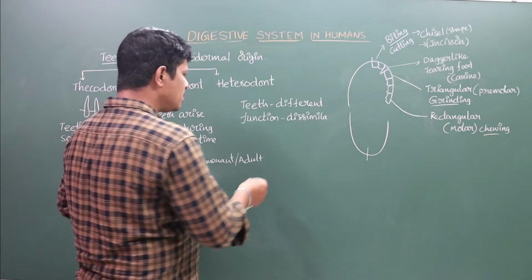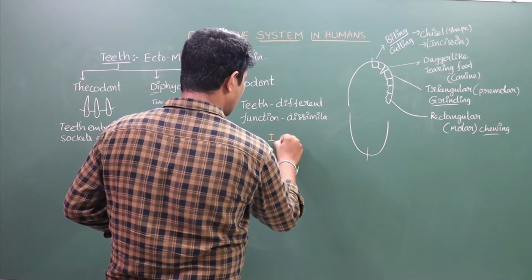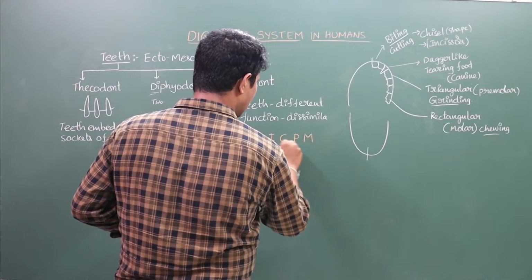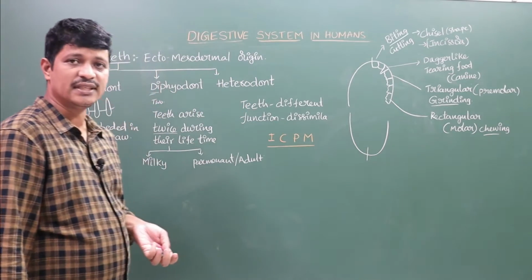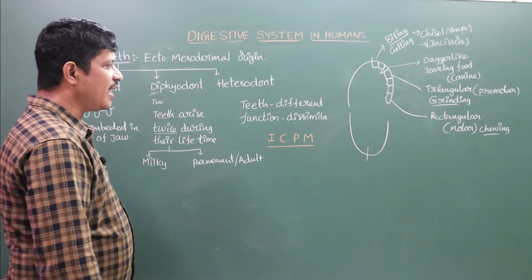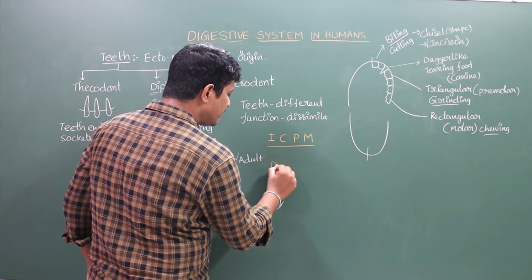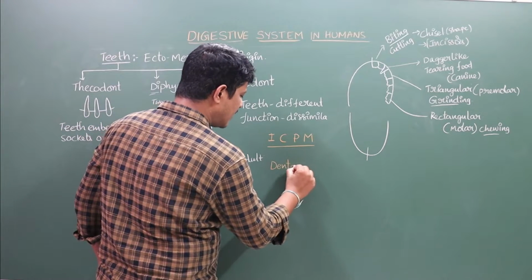Here the arrangement of the teeth is incisors, canines, premolars and molars. This is the arrangement of the teeth. Here one dental law is present for better understanding.